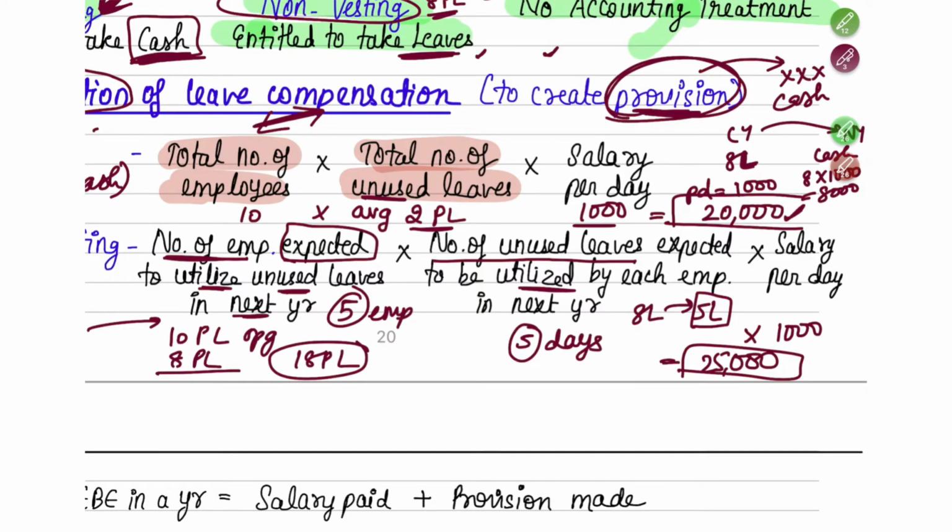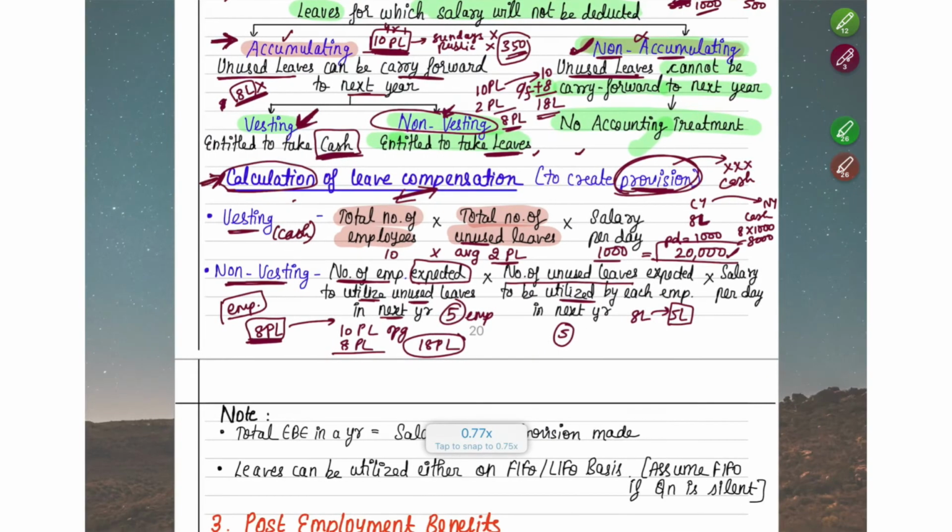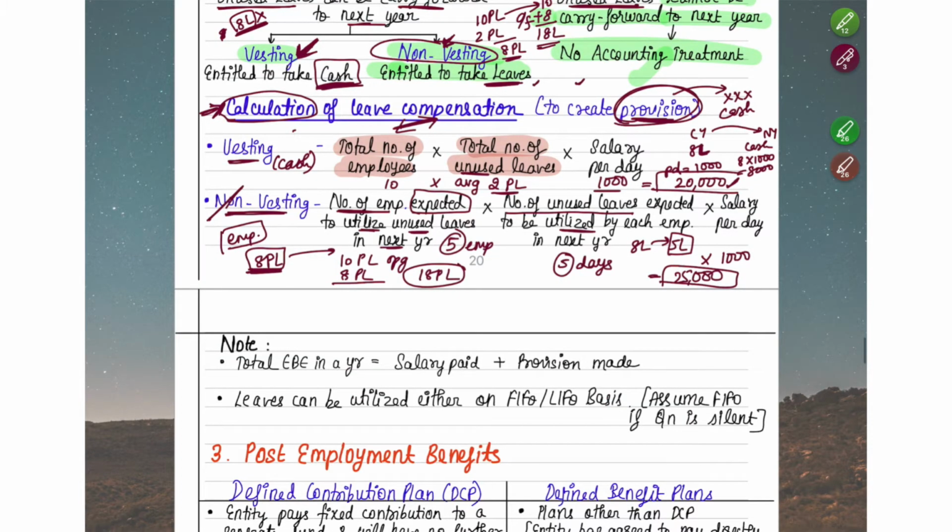Okay, so I hope you understood this. This is the provision which you have to create against non-vesting leave. So I hope you understood this.